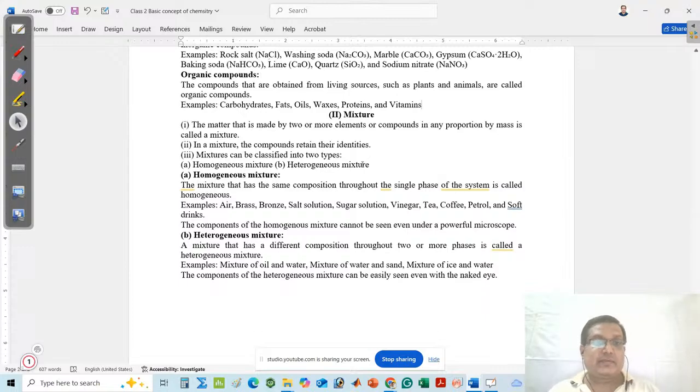A mixture can be classified into two types. One is the homogeneous mixture, another is the heterogeneous mixture. Remember one important point: a homogeneous mixture depends upon a single phase of the system. Next is the heterogeneous mixture, which depends upon two or more phases.